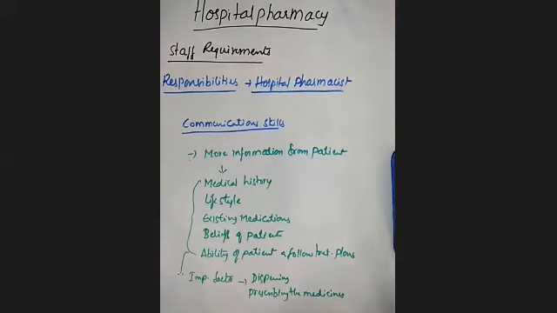The next one is monitoring the drug charts. Next is discharging patients and keeping up to date. And next, beyond the wards, they must have these communication skills. That's all, students, regarding the staff requirements as well as the responsibilities and the functions of the hospital pharmacist.